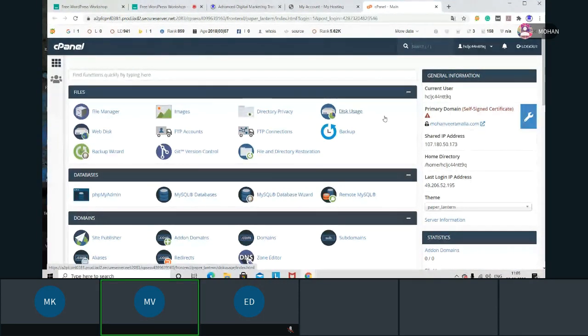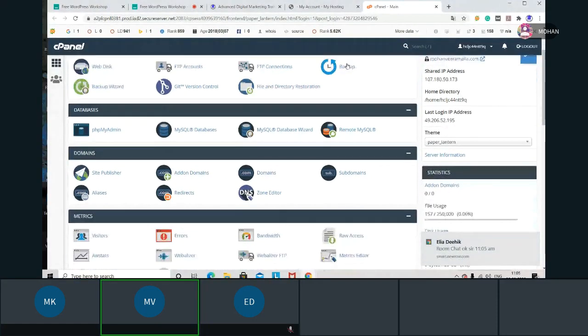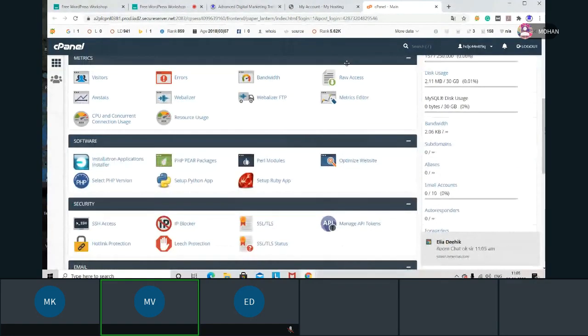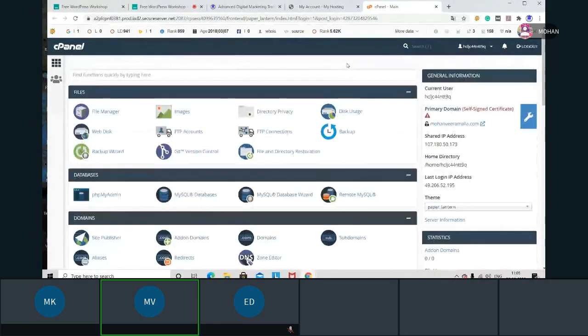Will you be able to see the screen? Yes, sir. Now this is the cPanel. If you go with any service provider, the cPanel will be like this only. This is a basic cPanel and the number one cPanel. In the first section we have files, that is, whatever files are uploaded on this server.